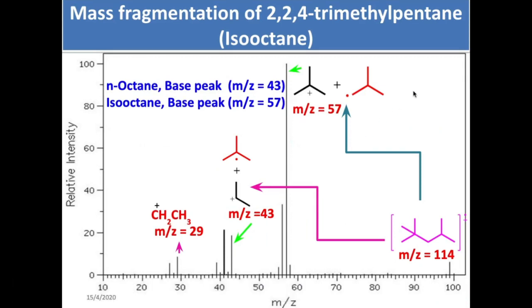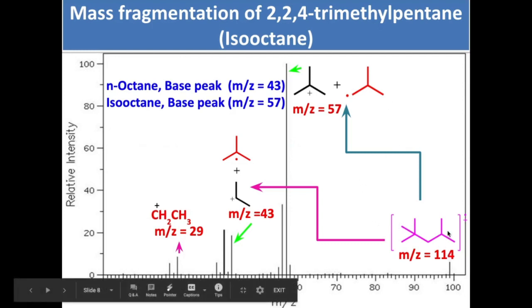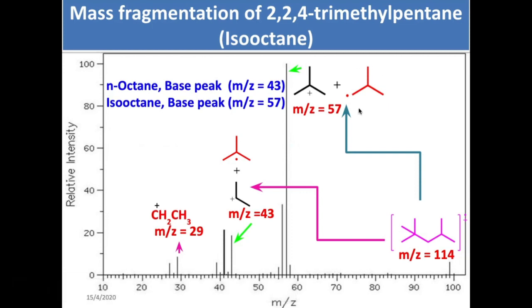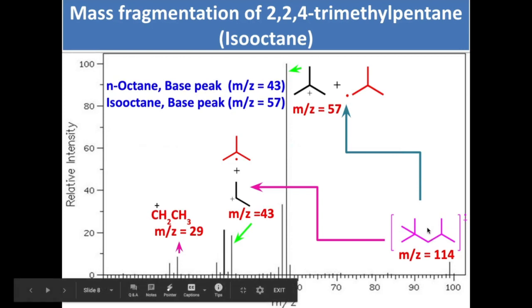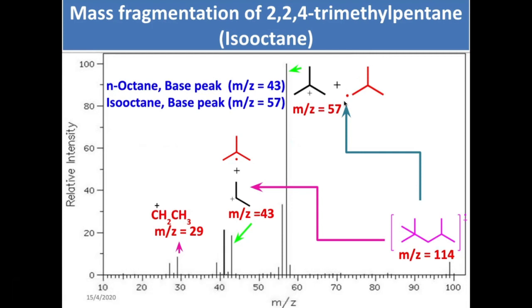The next one is 2,2,4-trimethylpentane, that is isooctane. If you look at isooctane here, so this is 114. Octane also has 114, but in this case this is one of the fragments, right? You generate the radical cation here, and this portion goes as a cation. Okay, so you get a cation. This is a tertiary cation, and this is your